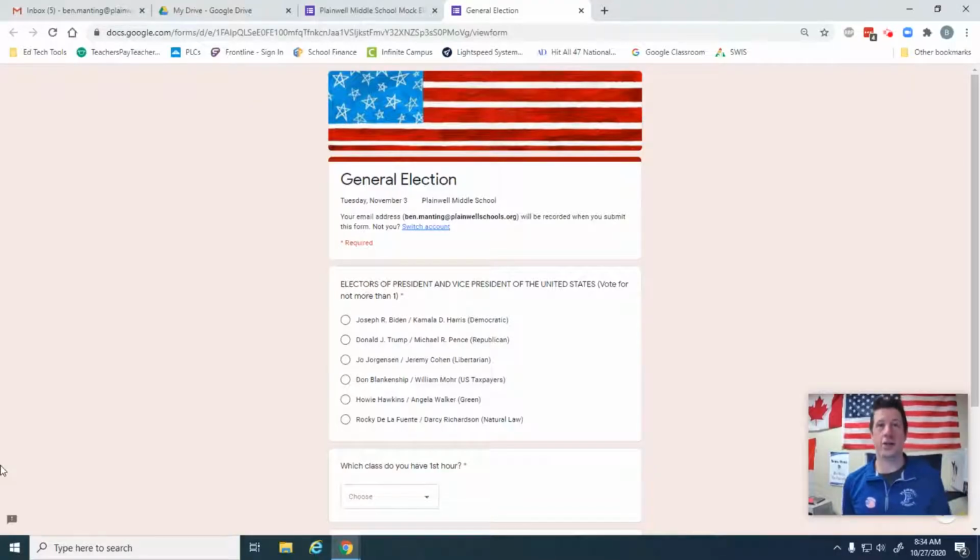This is the Plainwell Middle School Llama, and we're here to tell virtual students how to vote in this year's mock election. The presidential election is coming up on Tuesday, November 3rd, but we here at Plainwell Middle School are going to do our voting the week before. We're going to have a mock election to help us learn about the voting process, and that includes you, our virtual students.